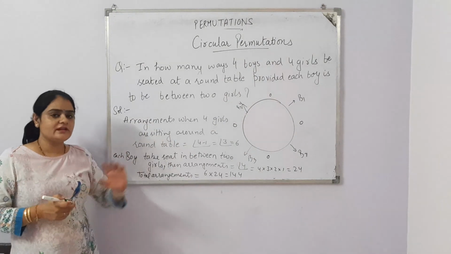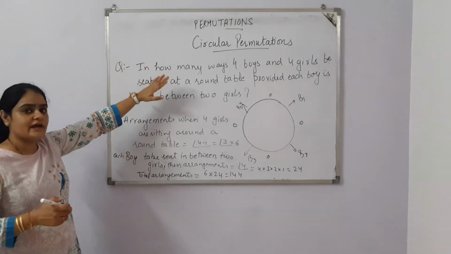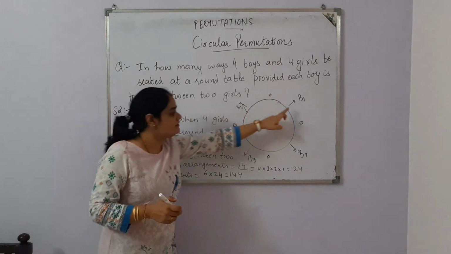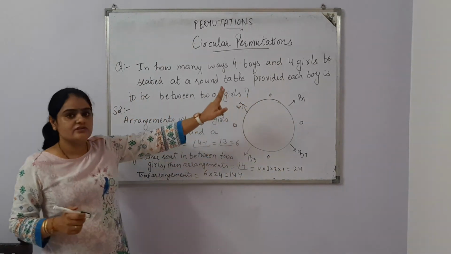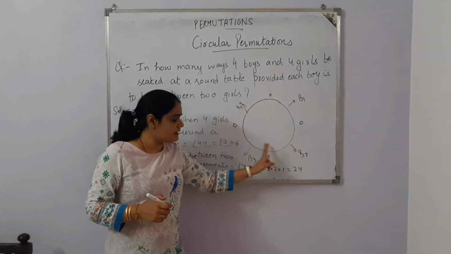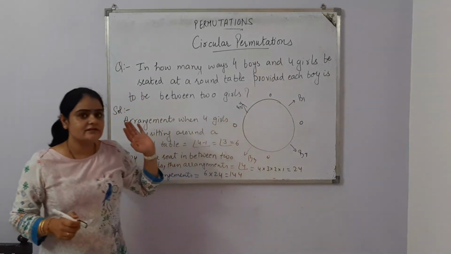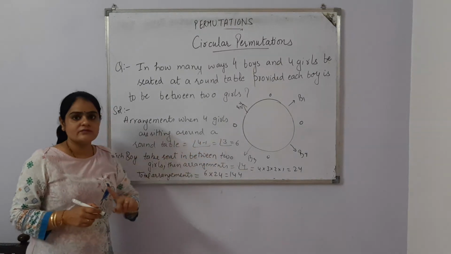That means first of all in this question, we gave the sitting plan to the girls first, because when the girls sit, then the free places are for boys. There are total 8 chairs around the round table and 4 chairs are occupied by the girls. If these 4 chairs are occupied by the girls, this is the case of circular permutation, then it is 4 minus 1 factorial, which is 6.